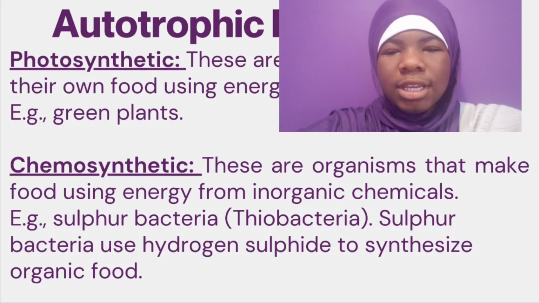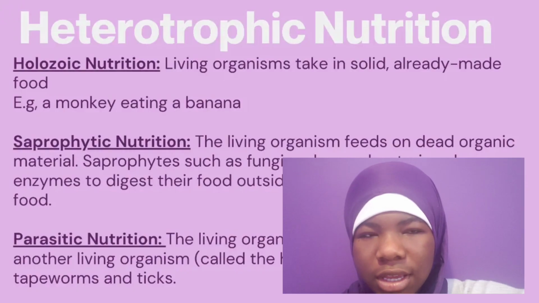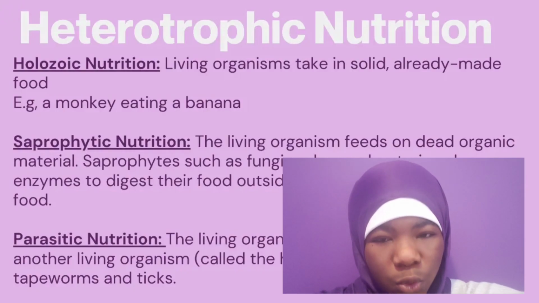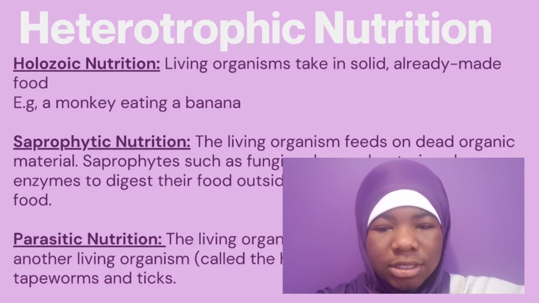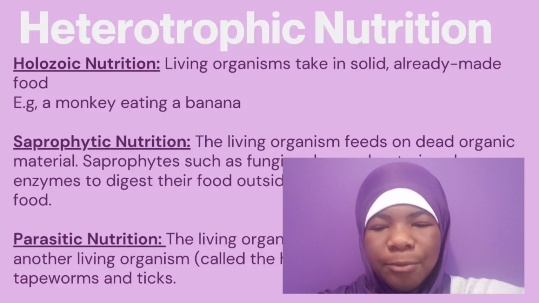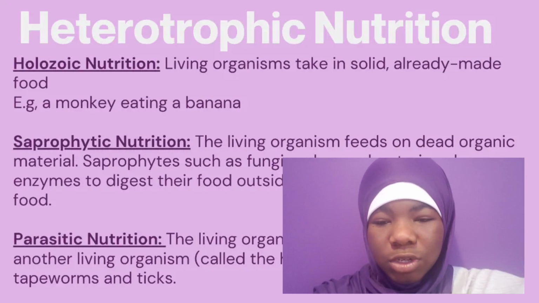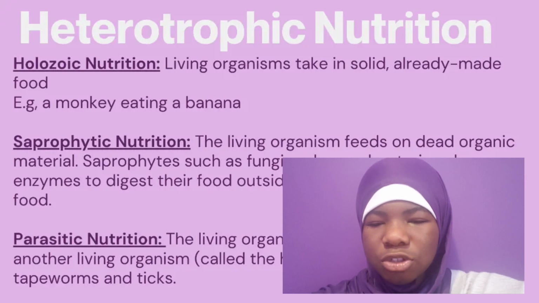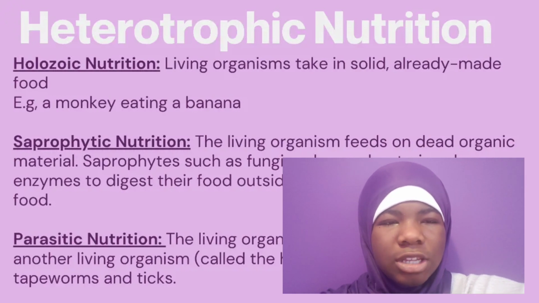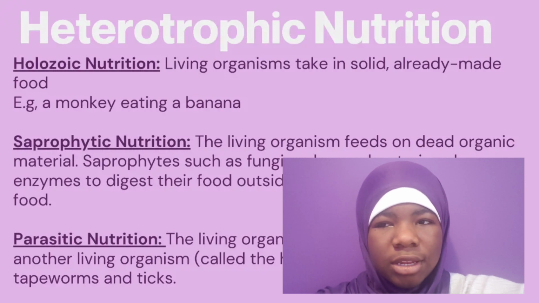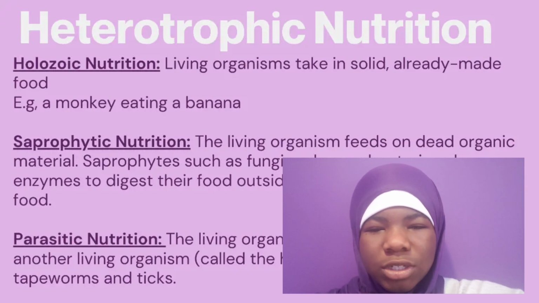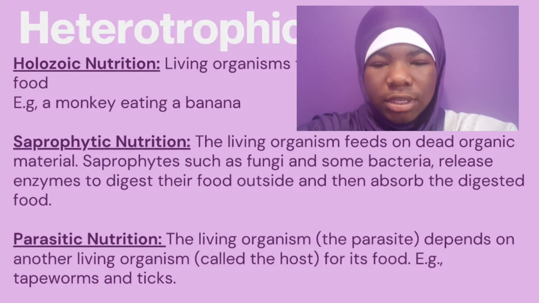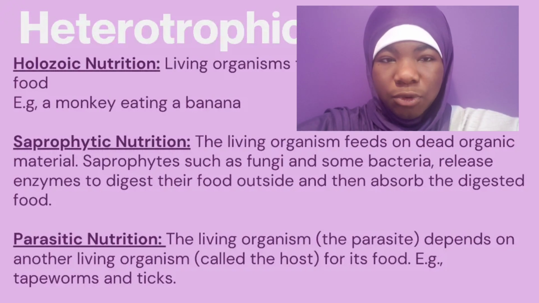Okay, so the next thing is heterotrophic nutrition. We said heterotrophic nutrition is the one where we have to go and get our own food, like a lion eating meat or a giraffe eating leaves or plants. We don't create our own food. So we have multiple kinds of it. We have holozoic nutrition. That's when living organisms take in solid, already made food. So it's like a monkey eating a banana, or us eating fruit. It's already made. We don't have to do anything to it. We just take it and eat it straight like that. That is holozoic nutrition.